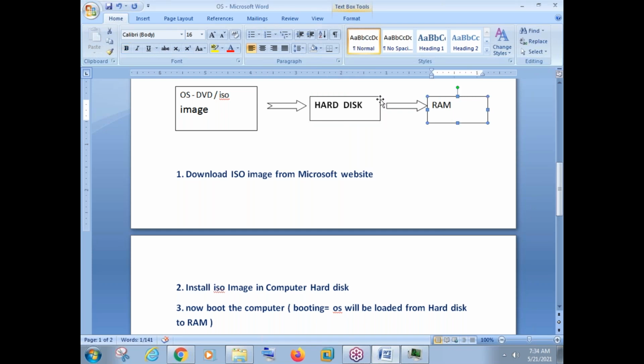So when you take a new computer, we have a hard disk there and we have RAM there. But in the hard disk, there is no operating system. The operating system should be installed from our DVD or ISO image into the hard disk.